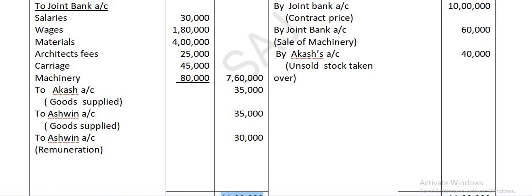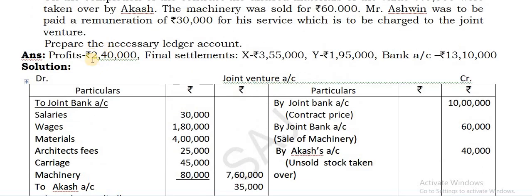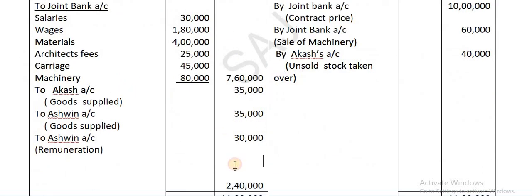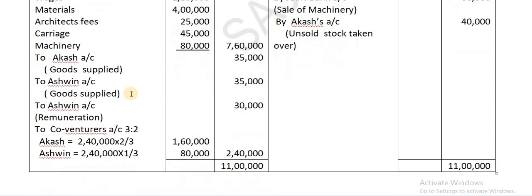All are entered. So find the totals. The totals you are getting are 11 lakhs. The difference you are getting is 2,40,000. That's the answer I have given you here. So find the difference now. The 2,40,000 is distributed in the ratio 3:2 among Akash and Ashwin, so 1,60,000 and 80,000.